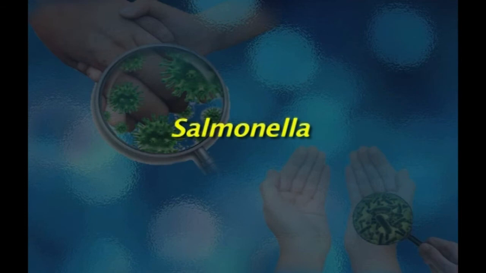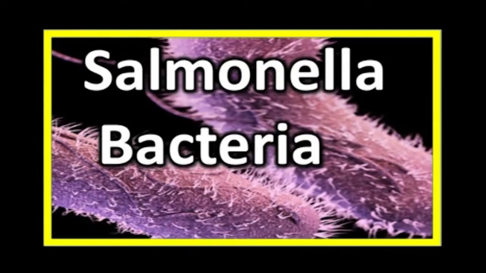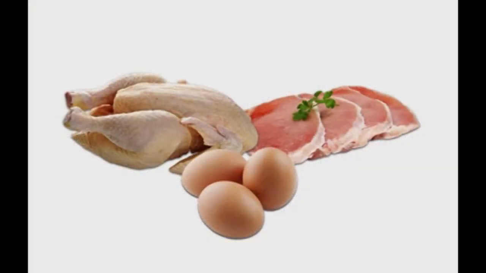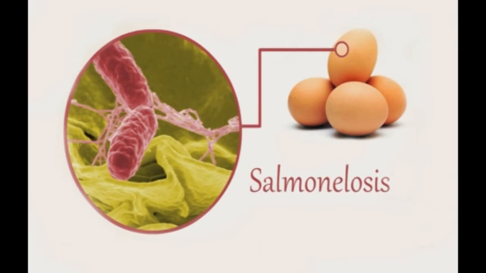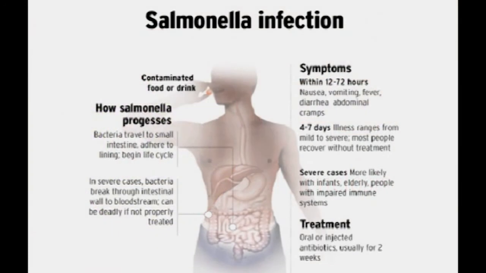Now moving on to another infection called Salmonella. Salmonella is also a very common kind of bacteria which mainly infects meat and eggs. Once Salmonella grows in food, it contaminates food and drink. This organism grows in the intestine and is eliminated in the feces. It produces a toxin which causes symptoms like diarrhea, etc. So to prevent food from getting contaminated with Salmonella, it's very important that food is cooked to very high temperatures.